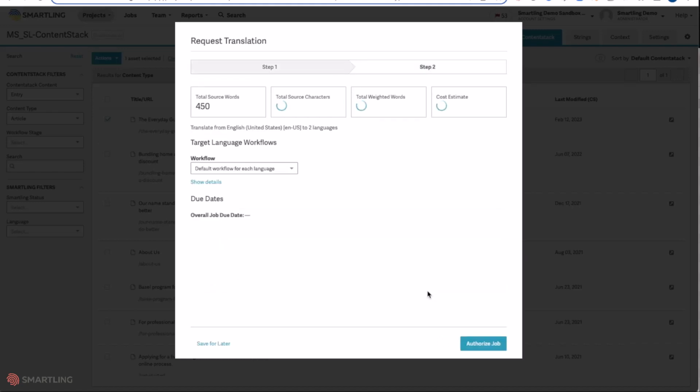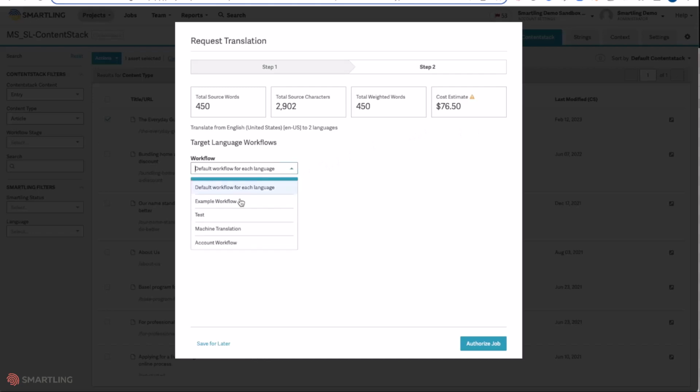The Smartling connector will ingest that component, any related components along with that, and all relevant metadata. As that content is ingested, Smartling will automatically give you all the relevant feedback before progressing on with the translation: total source word count, as well as a full cost estimate based on the workflows that are set by default.